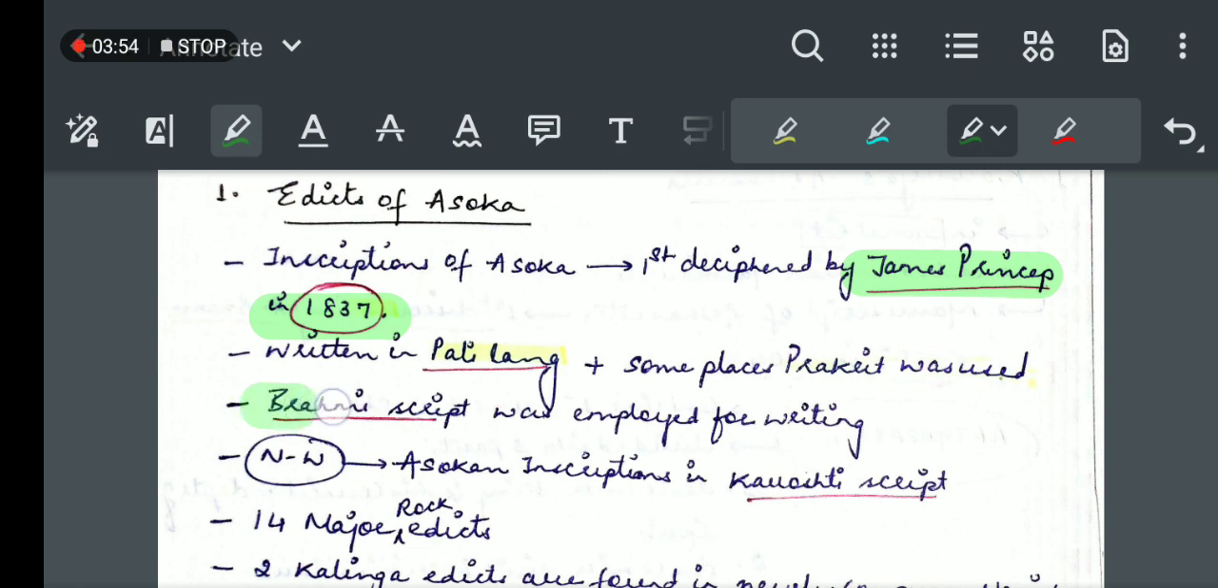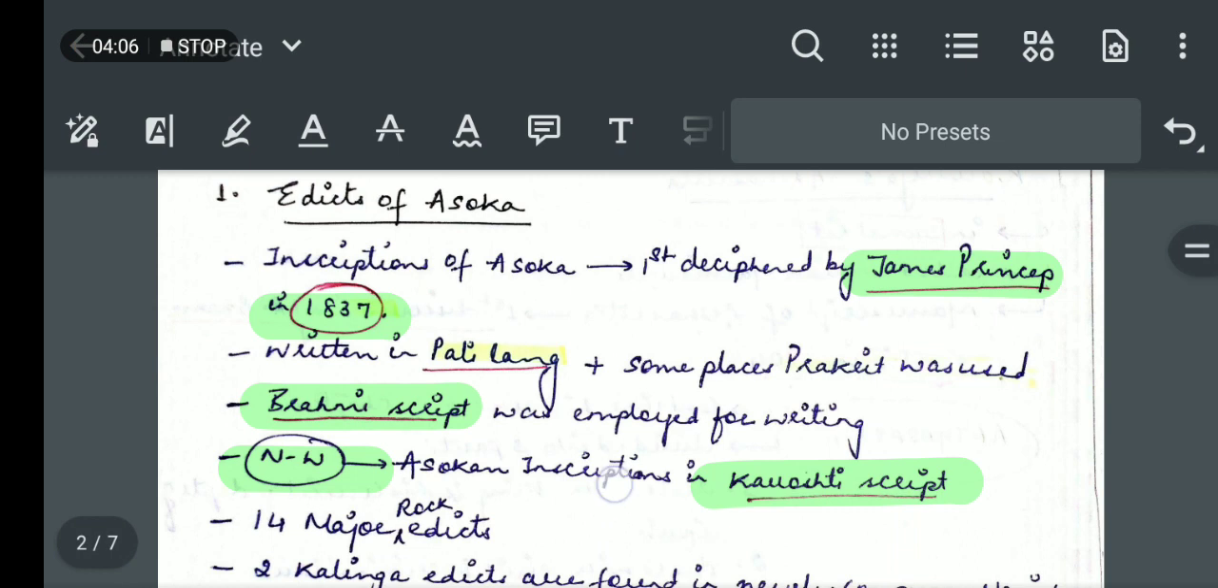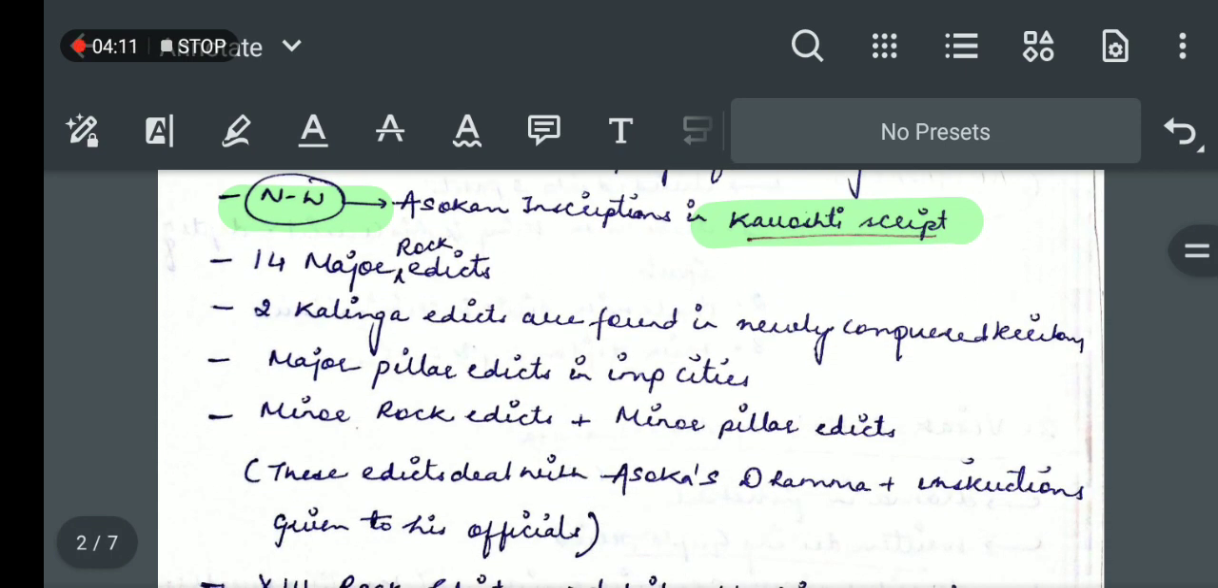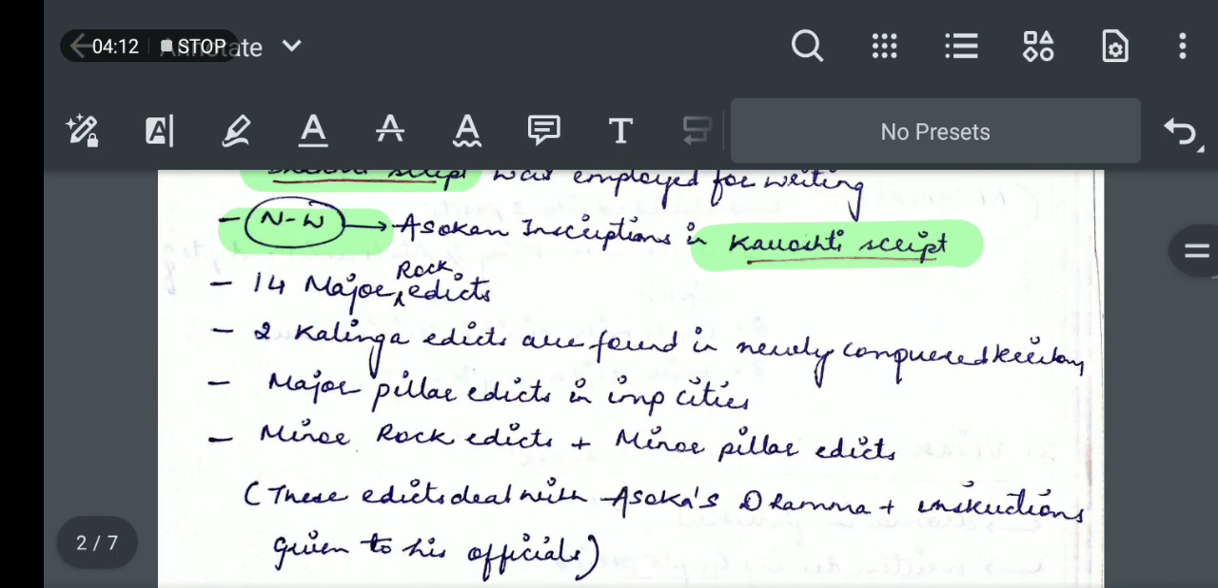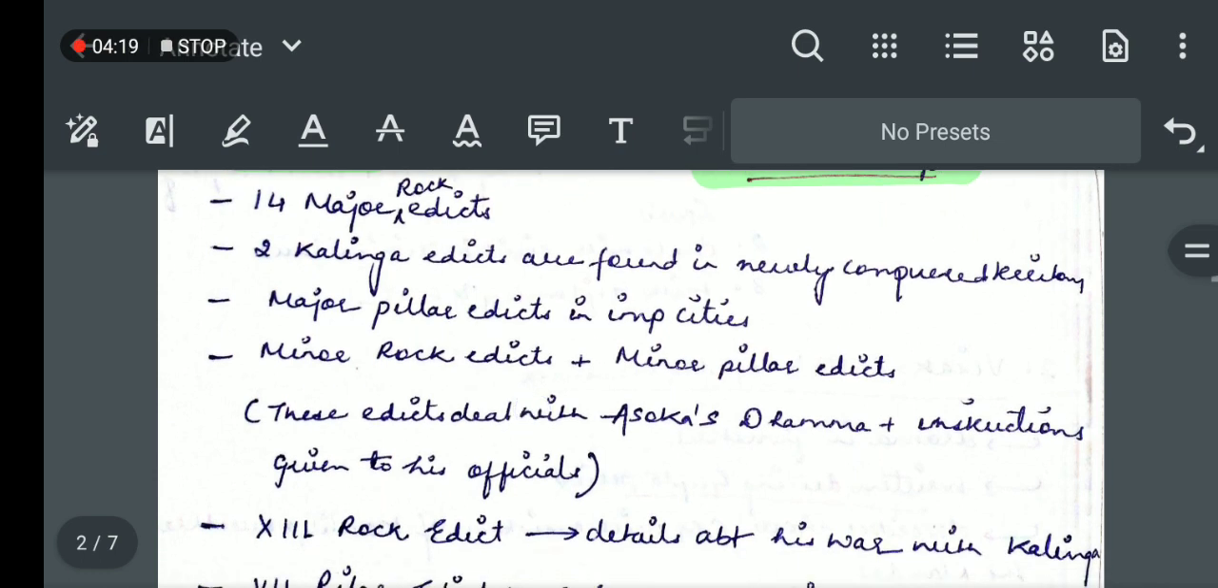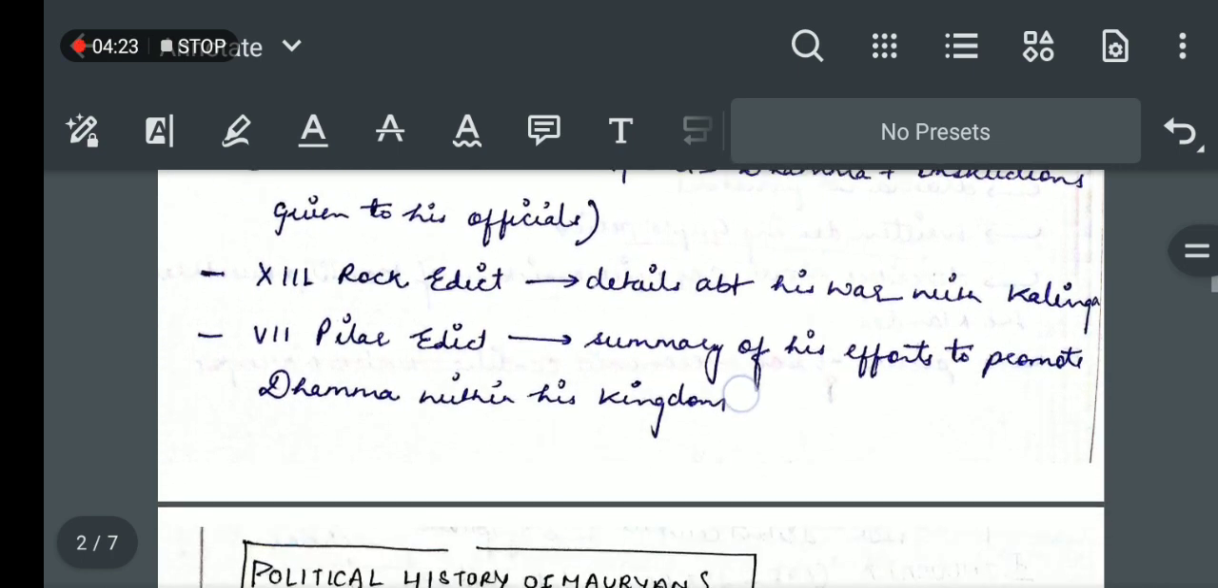The Kharosthi script was basically used in the northwestern region of the Indian subcontinent, which at that time was Ashoka's empire. There are 14 major rock edicts. We'll be dealing with them one by one, not all, but the important ones. There are two Kalinga edicts. The major pillar edicts are there in the important cities, and they are not that important. So moving to the next.